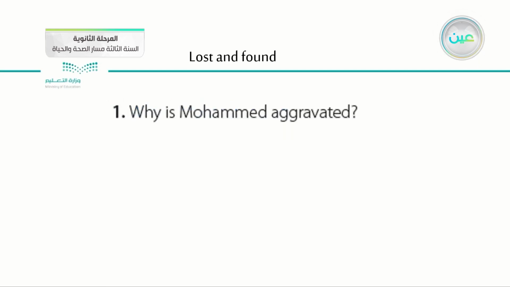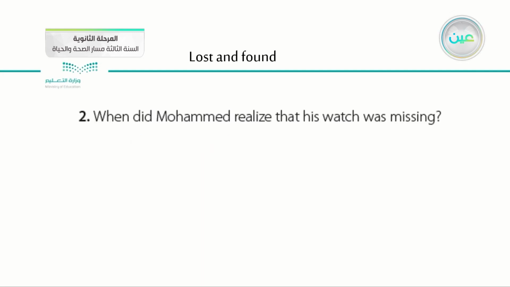So this is the first question. Of course, the answer is he lost his watch. So that's why Muhammad is aggravated, which means angry, not okay, because he lost his watch. This is the reason Muhammad is aggravated: losing his watch.